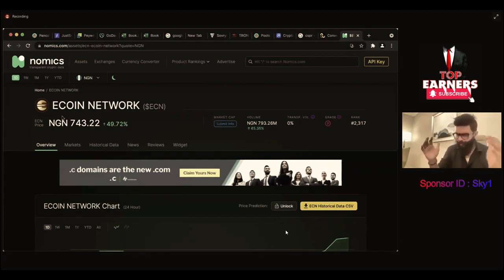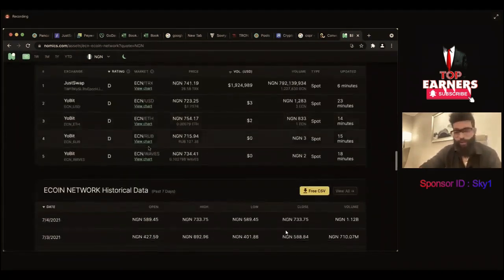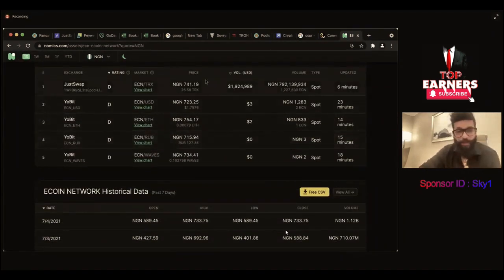They collect the database from all 300 exchanges and make the average price, because every exchange has a different price. If you want to see the price on a certain exchange, you can see on JUSTSWAP the price is this much, on Ubit it is this much, on PancakeSwap the price is this one. We have Ethereum, we are not using it right now, but very soon we are going to open the Ethereum liquidity pool also, because our DApp is on ERC20 and TRC20.